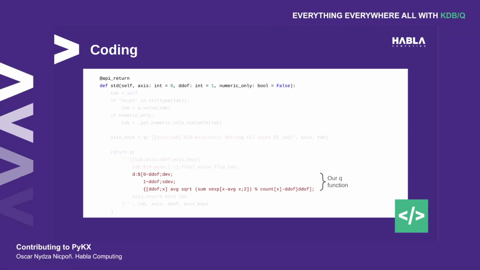You should be able to recognize this. This is our q function. There's nothing really of interest here that we haven't mentioned before, just that it isn't really a function anymore. It's just a conditional, and that's stored in this d variable. After that, we need to build a dictionary. We have these access keys already calculated, and then we run the d function for each one of the values of the table. The table right here is the list of lists.